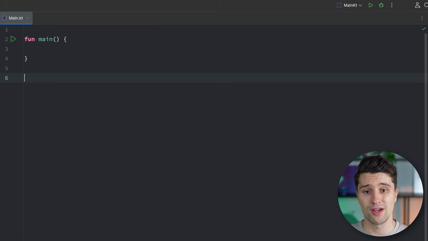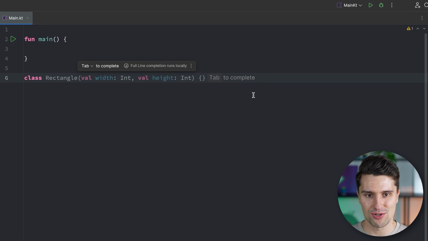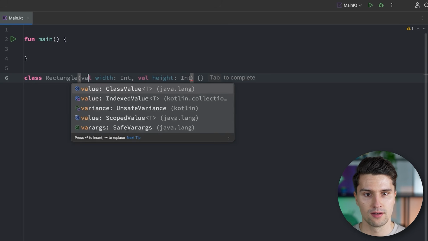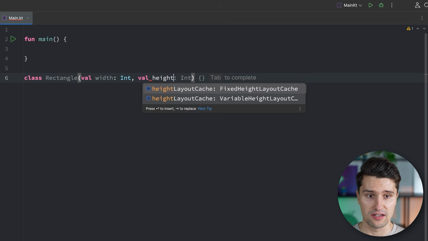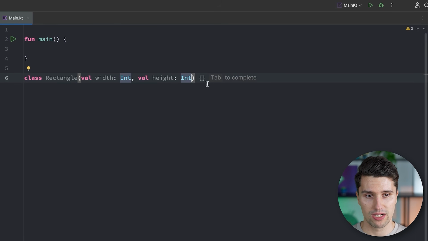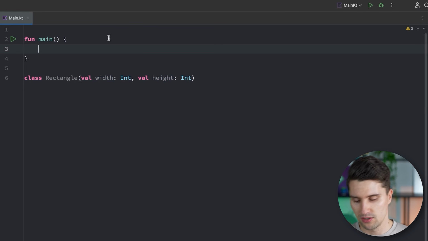So for example, we have a class, we specify that with class, and we call that Rectangle. Because every single rectangle, you can see the AI tries to autocomplete that, has a width of type integer, and it has a height of type integer. So we can bundle such related data in one blueprint called Rectangle. And then we can create a specific rectangle that has a specific width and a specific height here in main